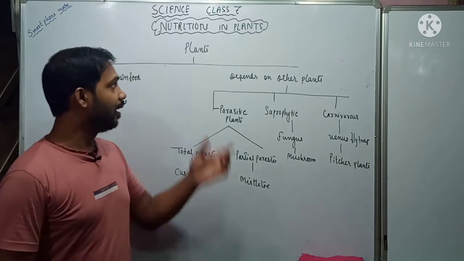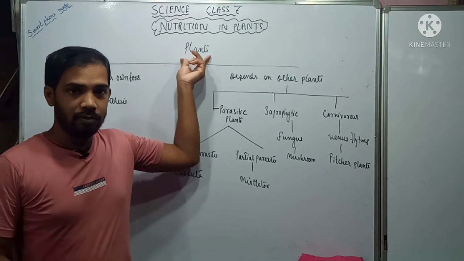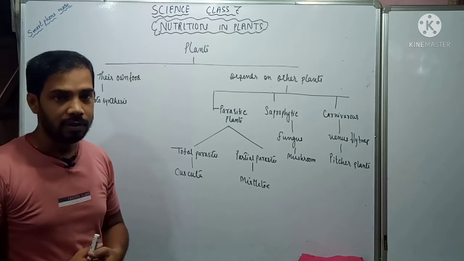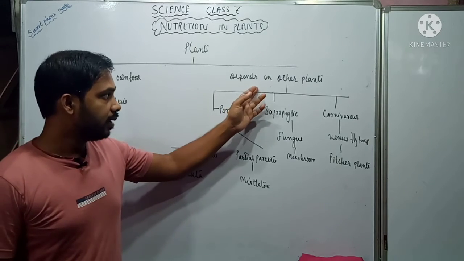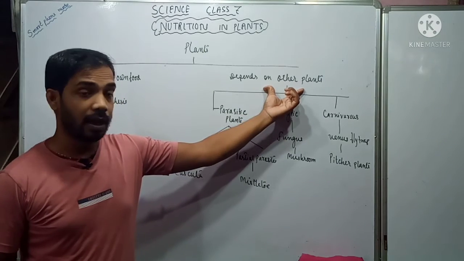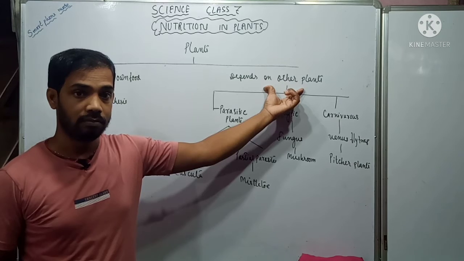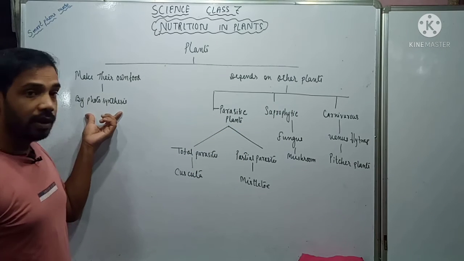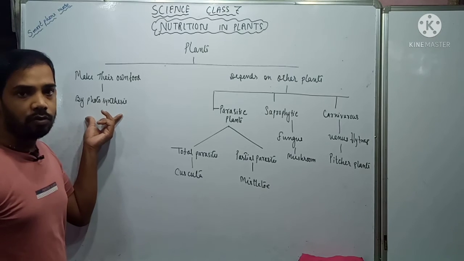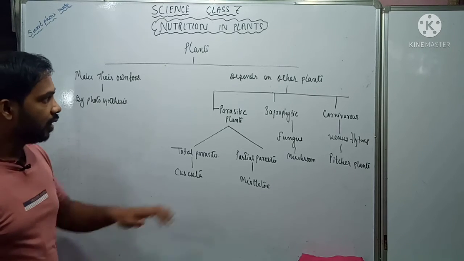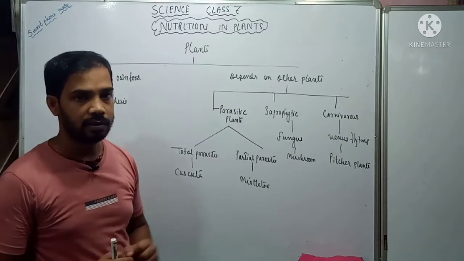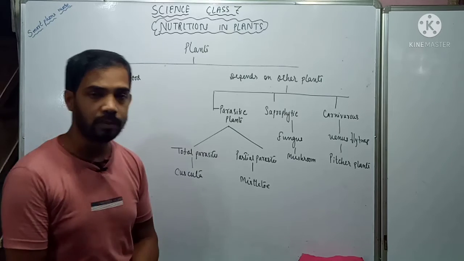So hello students, we are discussing plants. Now we will further divide the plants into two parts: plants which can make their own food, and plants that depend on other plants for their food. They cannot make 100% on their own, and these plants make their own food apart from obtaining nitrogen through rhizobium bacteria. We have already discussed this part, and now our topic is those plants which depend on others. Now which plants depend on others?